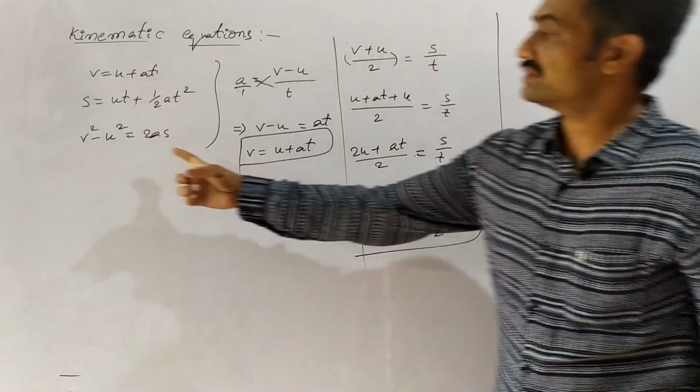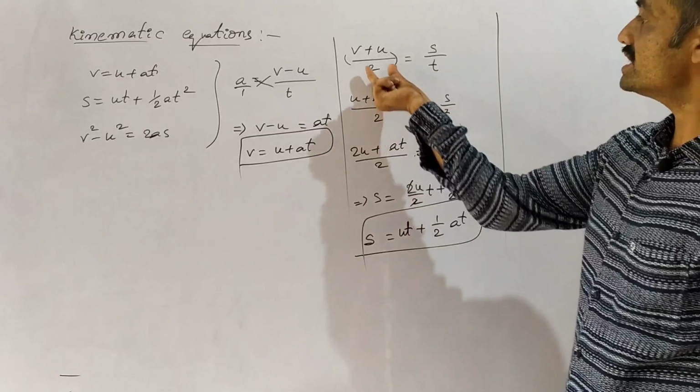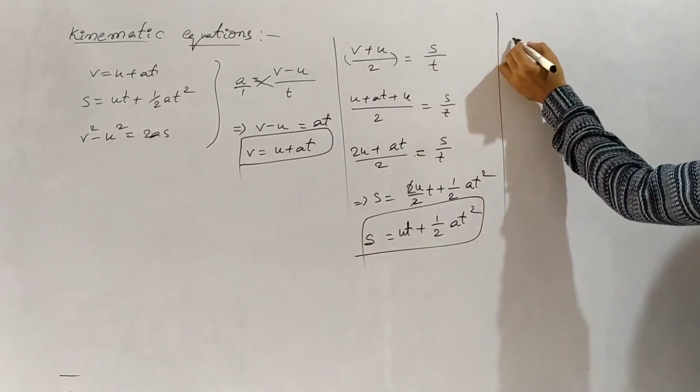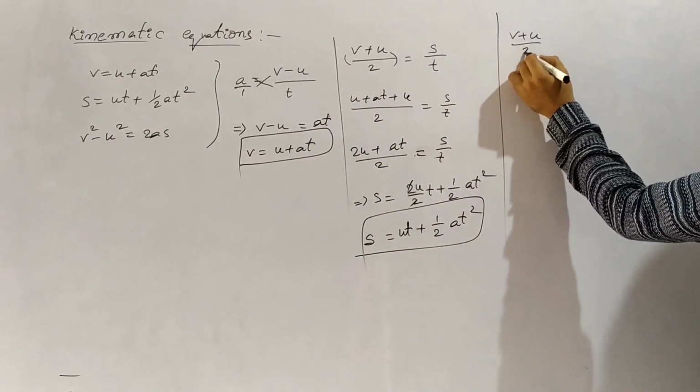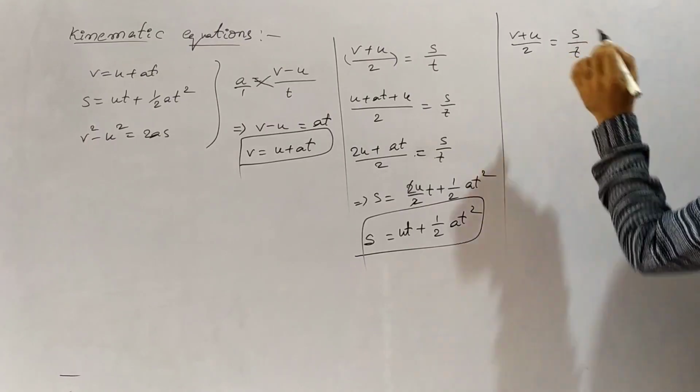Now we have to derive the third equation. In order to derive this third equation, we have to consider the average velocity once again: v plus u by 2 is equal to s by t.